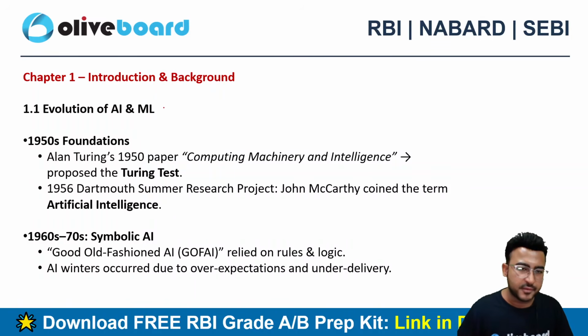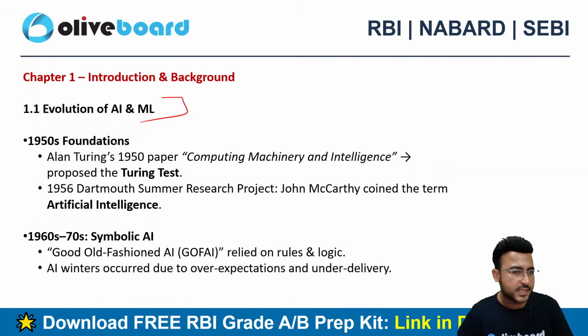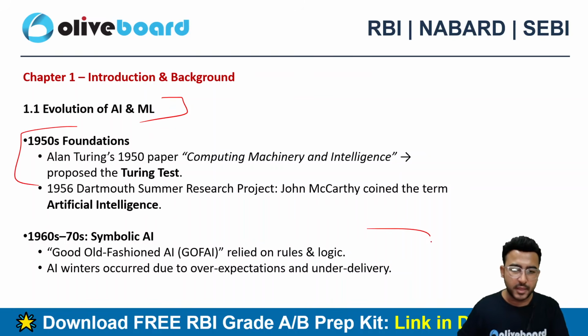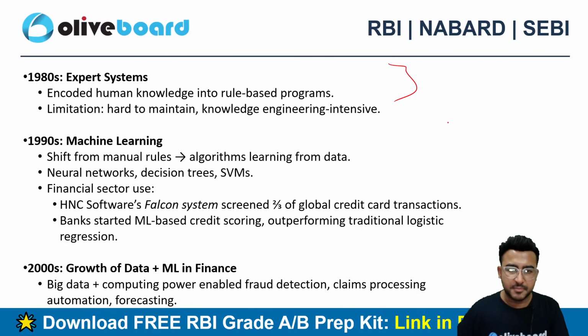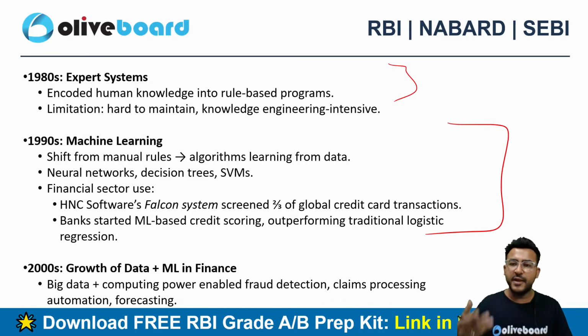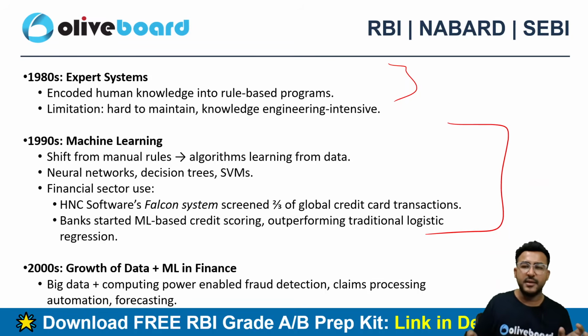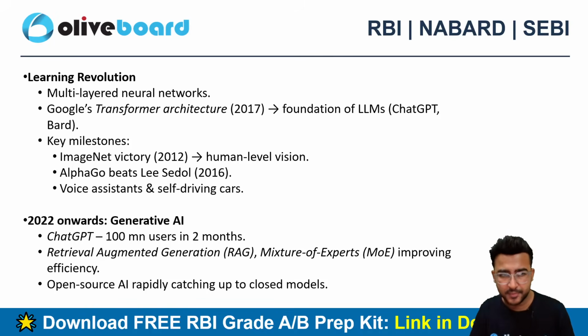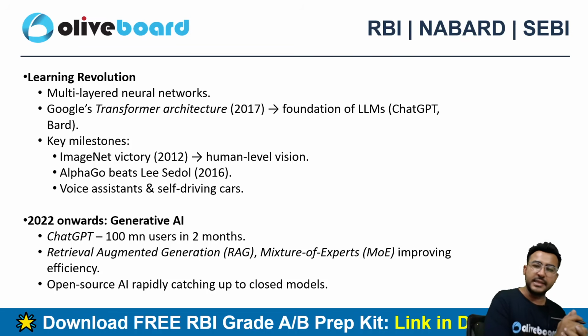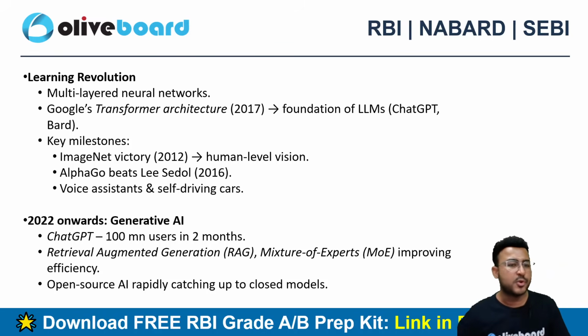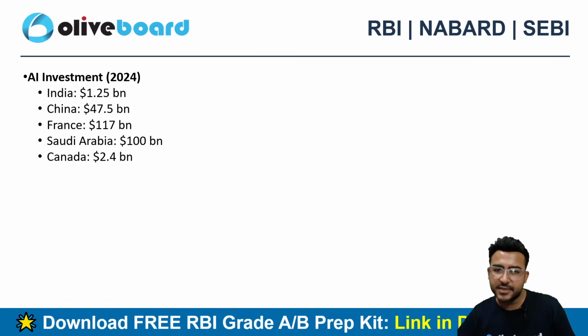Introduction and background, they have mentioned the evolution of AI and ML, foundations, symbolic AI, expert system, machine learning, like how AI went from zero to hero, right? So that's a roadmap of the AI. You don't have to read it, you don't have to memorize it. It will be fine if you can download this PDF and have a quick reading of this if you are interested only. Otherwise, history of AI is not a big deal for you guys in RBI Grade B examination, right? Don't go into too much detail of the AI related history for this examination.